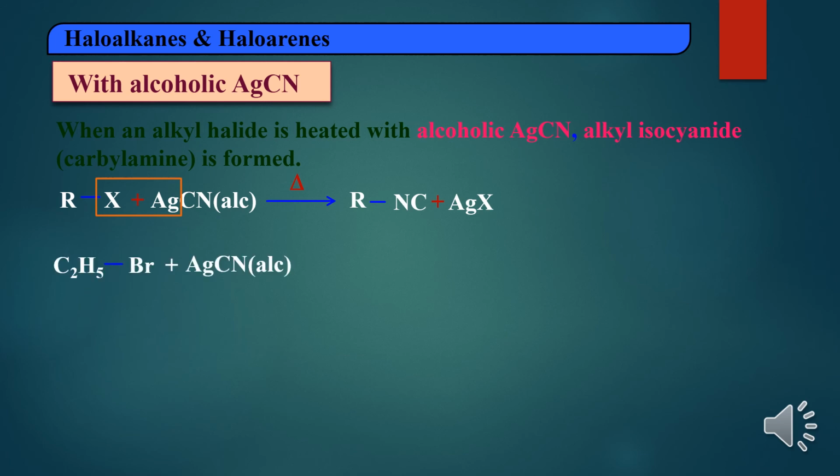Take a particular example. Bromoethane reacts with silver cyanide. Again, the nucleophile goes and attacks the carbon atom where the halogen is attached. Then the halogen will come out with the silver. Then the product obtained is ethyl isocyanate and silver bromide.